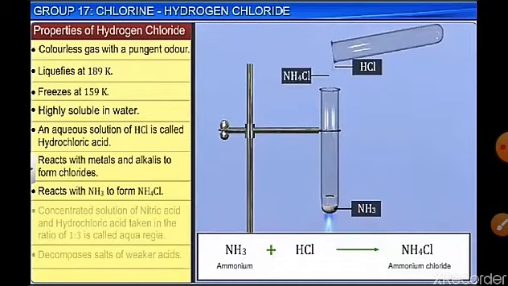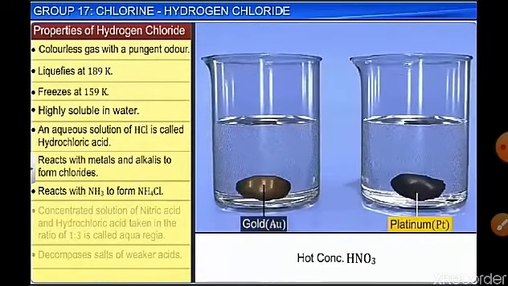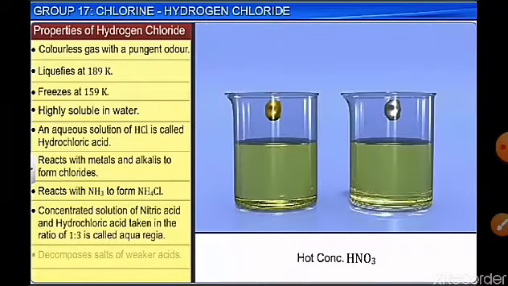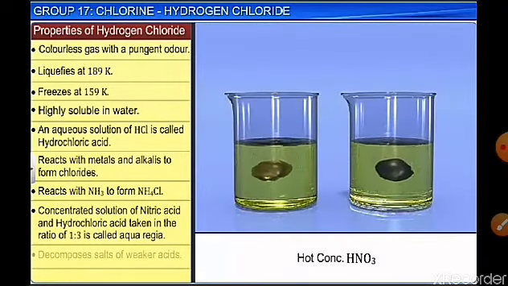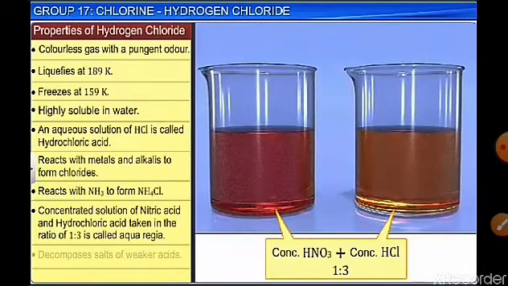It reacts with ammonia to form an important chemical called ammonium chloride. With hot concentrated HNO3, gold and platinum do not react. So gold and platinum, which are noble or inert metals, do not react with any single acid, either HCl or HNO3. But when you mix them in the ratio 1:3, that is, for 1 ml of HNO3 you have 3 ml of HCl, then both will dissolve and the solution is called aqua regia.